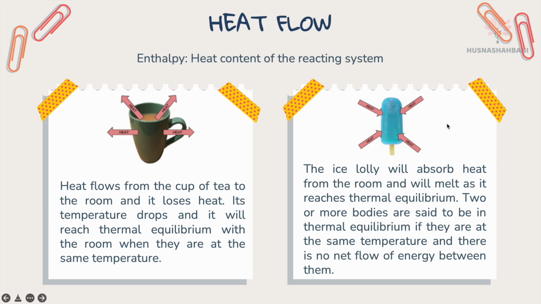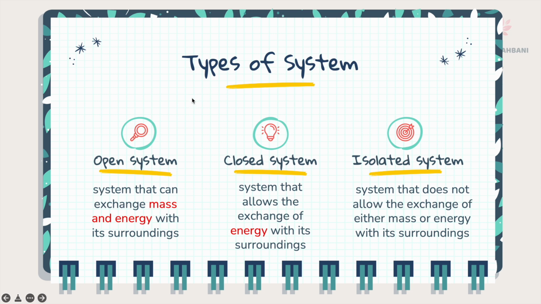When the temperature of the surrounding and the ice slowly are the same. There are three types of system: open system, closed system, and isolated system. Open system is a system that can exchange mass and energy with its surroundings, while closed system is a system that allows the exchange of energy only, not mass, with its surrounding. Isolated system is a system that does not allow the exchange of either mass or energy with its surroundings.